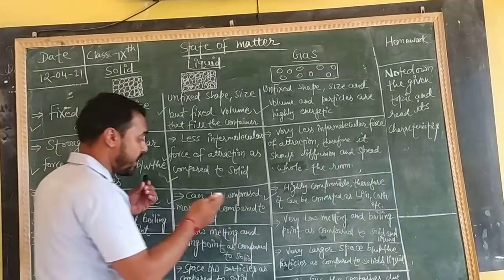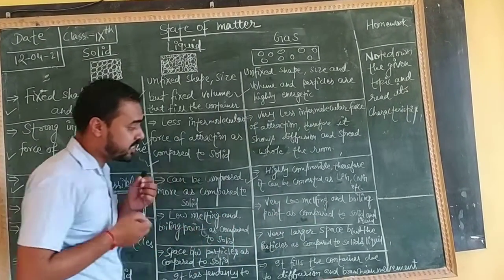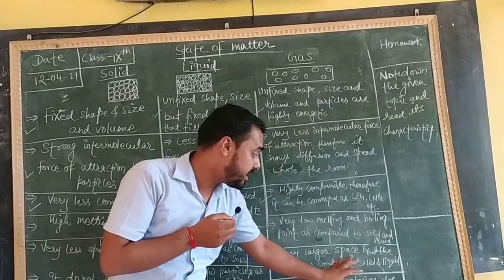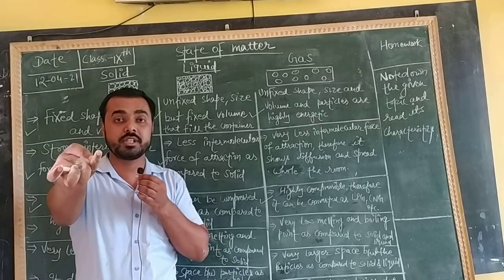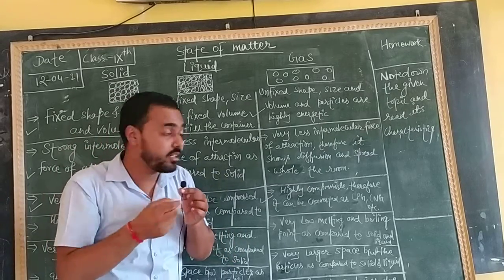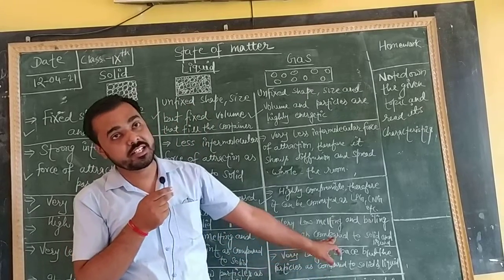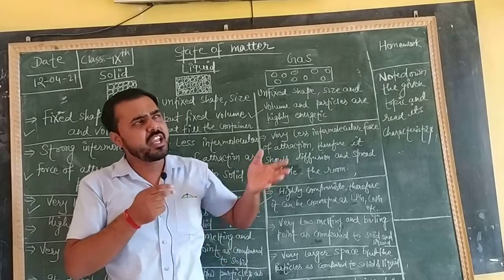Clear? Here in gases, as you can already think, there are very large spaces between the particles as compared to both solid and liquid. Very large spaces, how can you think about it? You must have seen hydrogen gas and oxygen gas. They react with each other and form water. So they also have very large spaces. The air that is moving all around us has very large spaces.